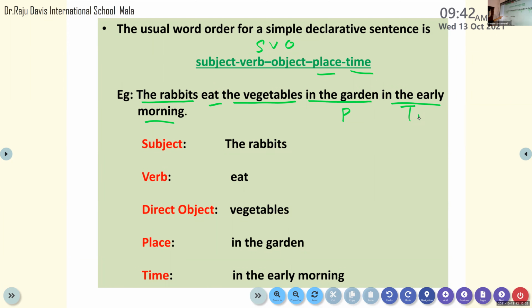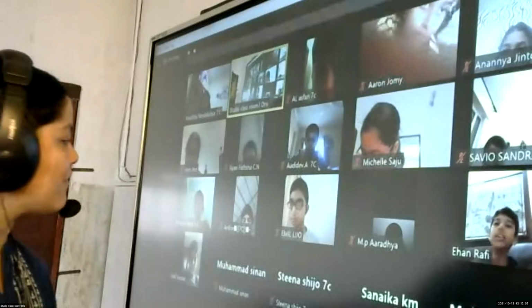Remember, it should have only one subject in it, it should have only one verb in it, especially the finite verb, and you should have only one predicate in it. So here the rabbit is the subject, eats the vegetables in the garden in the morning is the predicate part, eat is the finite verb. So it consists of one subject, one predicate, and one finite verb. Am I clear? Yes, ma'am. Are the declarative sentences clear for you? Yes, ma'am. Okay, I'll share once again, children.